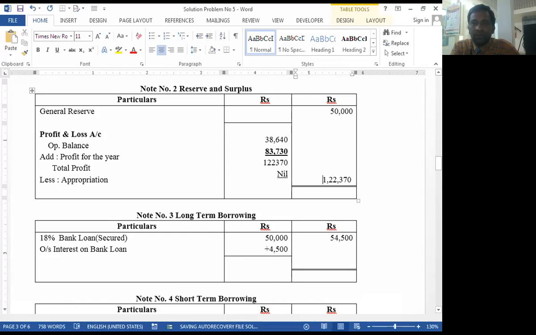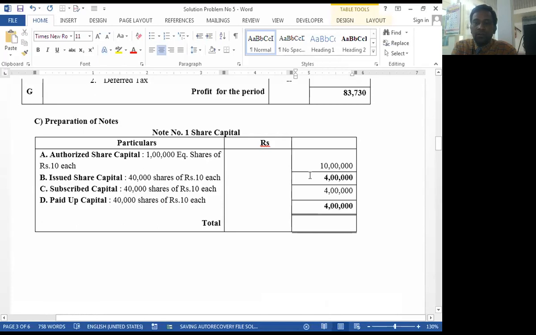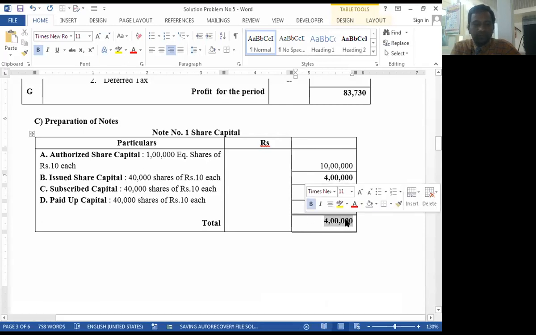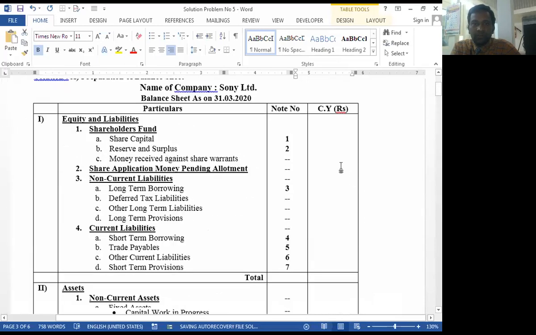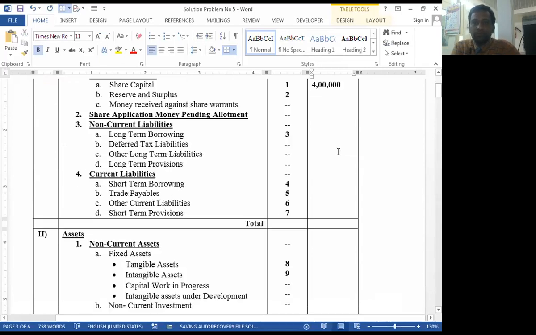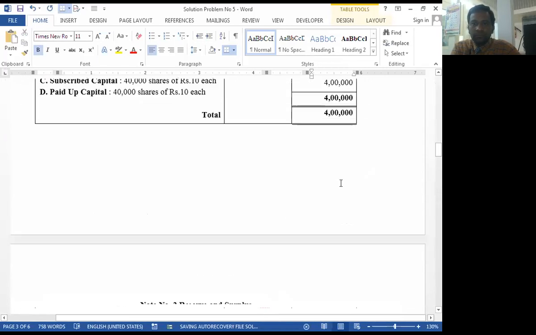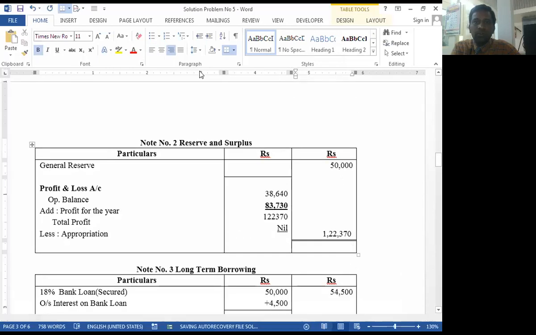Now it is time to close all notes related to the balance sheet. Notes number 1, 4 lakhs. Notes number 2. Okay. What is the total of notes number 2? 50,000 plus 1 lakh 22,000, 1 lakh 72,370, right?